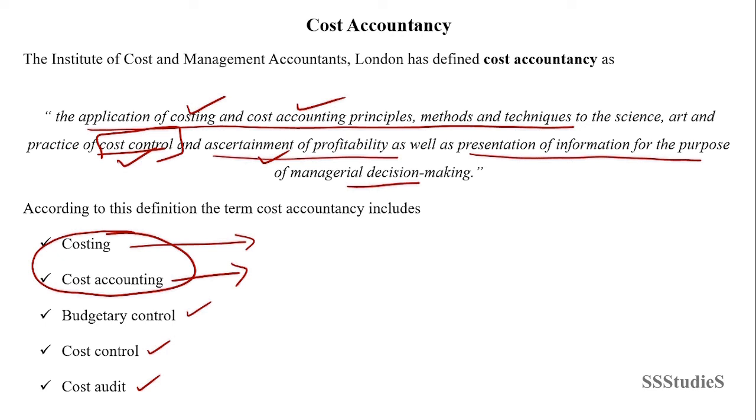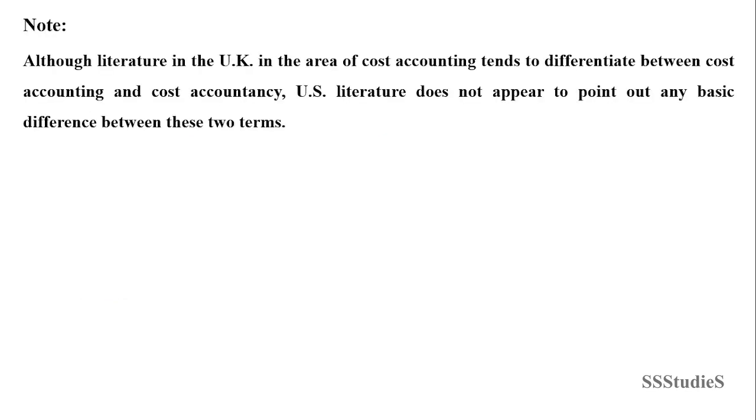So we have looked into what costing means, what cost accounting means, and what cost accountancy is. Anyways, the literature in the UK in the area of cost accounting tends to differentiate between cost accounting and cost accountancy, whereas US literature does not appear to point out any basic difference between these two terms. So in US literature, the words cost accounting and cost accountancy are used interchangeably, whereas in the UK, the research literature specifically makes a differentiation between what cost accounting is and what cost accountancy is.